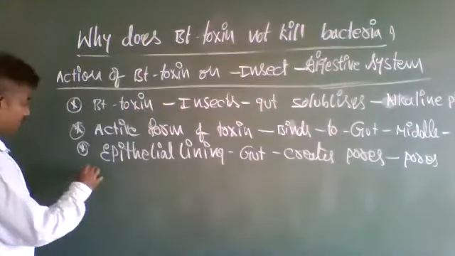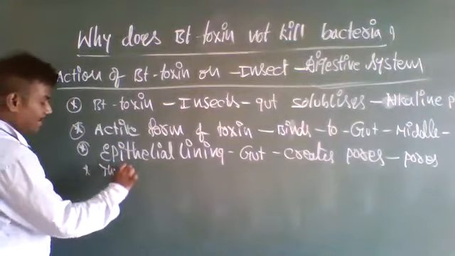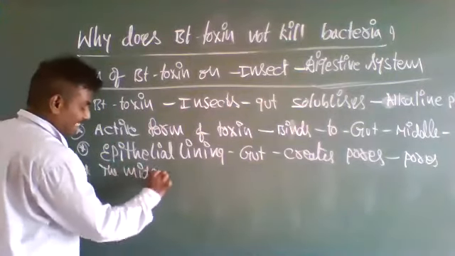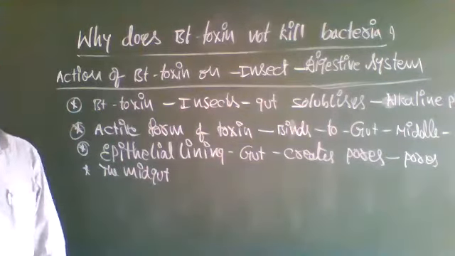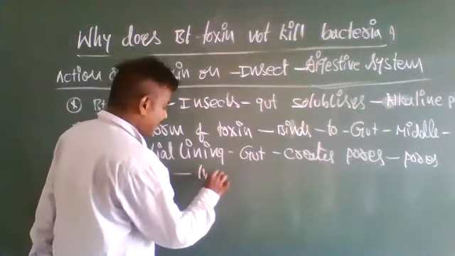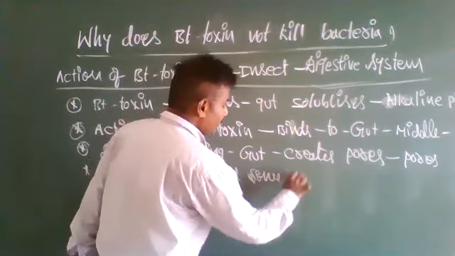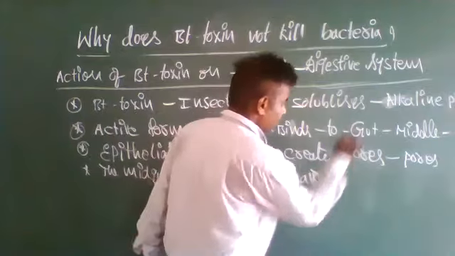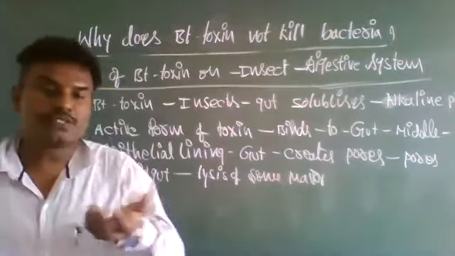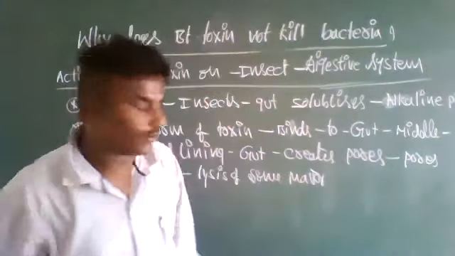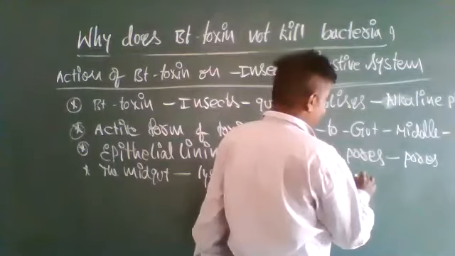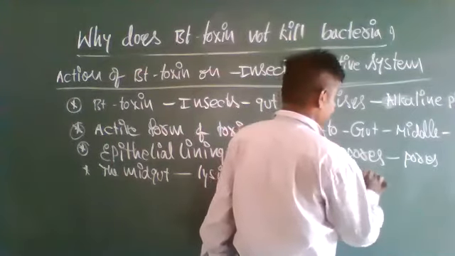As a result of these pores, the middle part of the digestive system undergoes lysis of some major parts. The digestive system of the insect is broken down, then the insect gets killed.